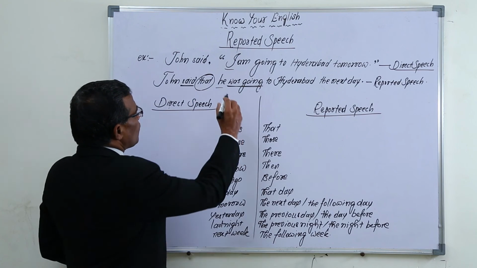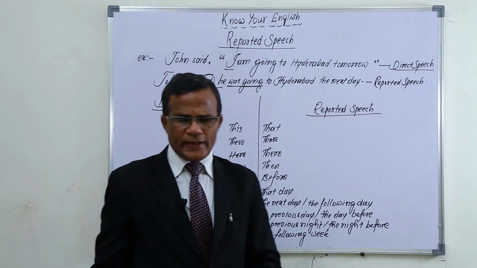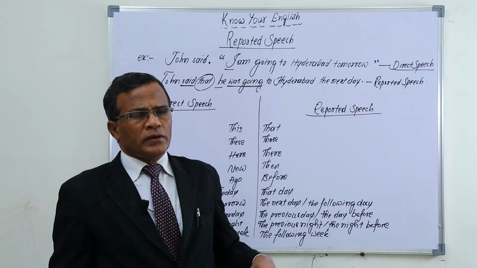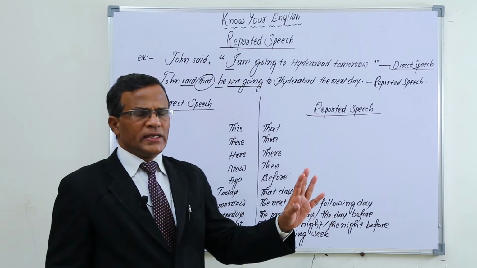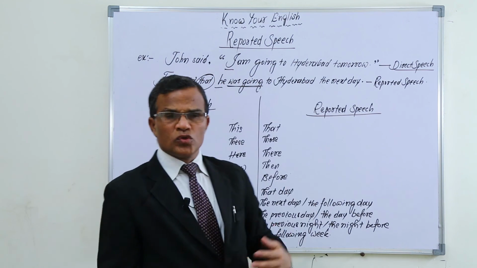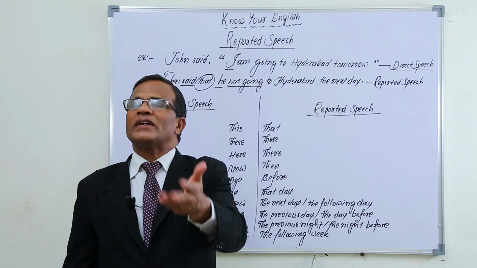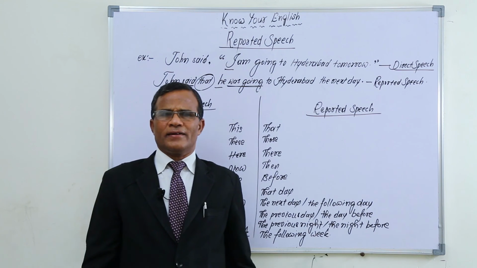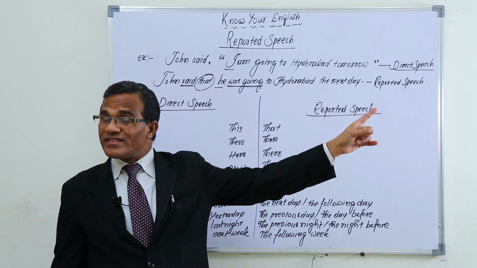But why did I change into he? For example, John is some other person. His words are, I am going to Hyderabad tomorrow. But I came to some other person, you, and I am reporting what John said.